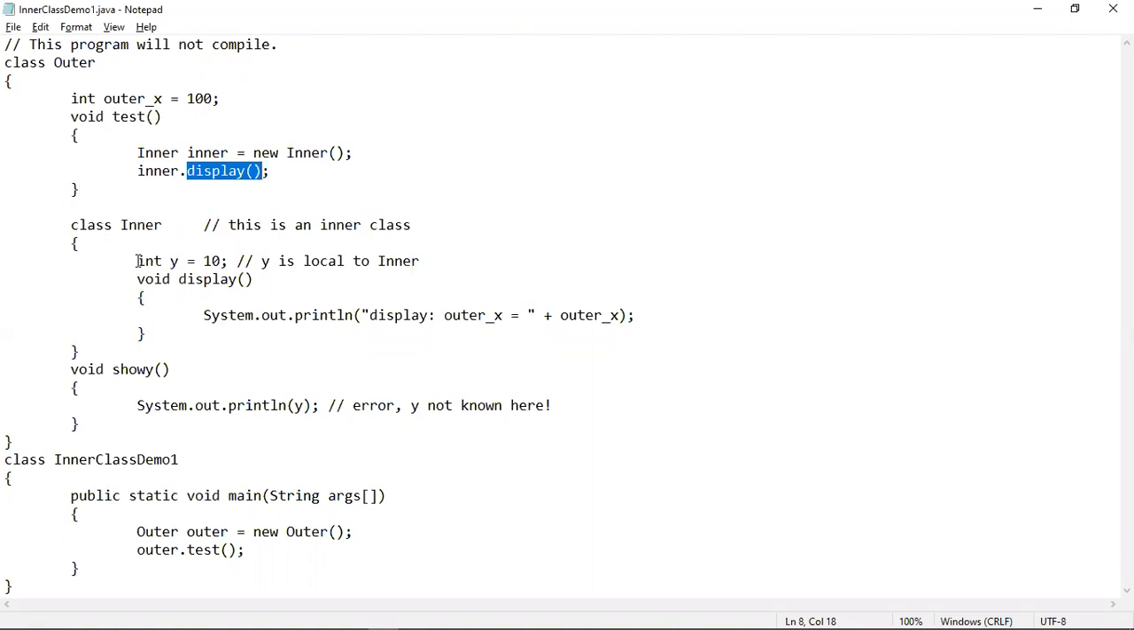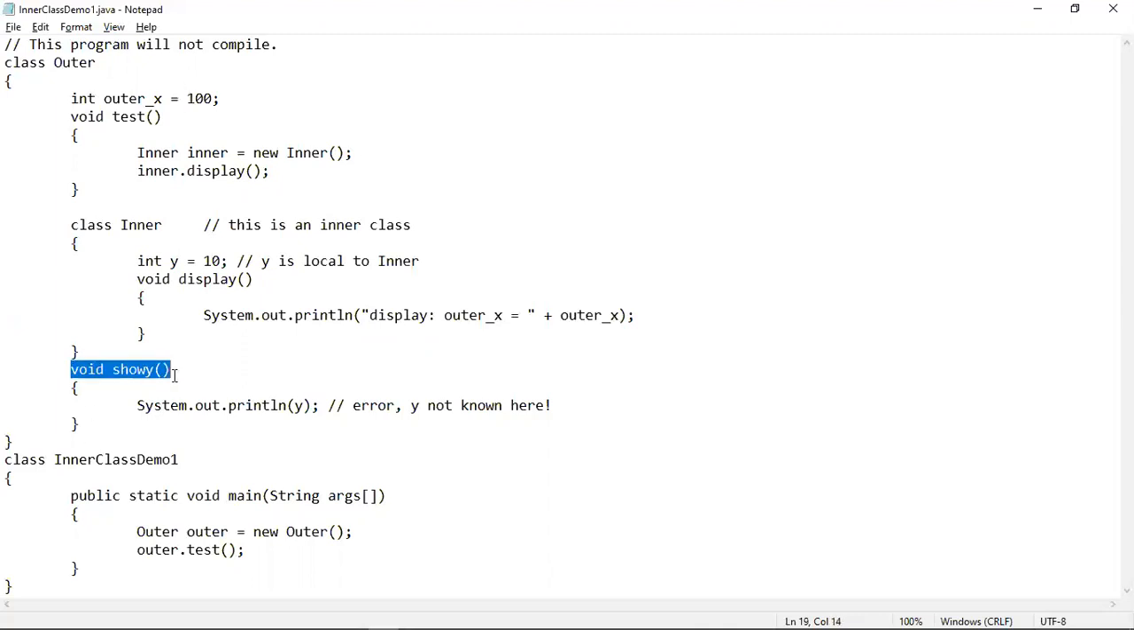This is the inner class and this is the inner class variable. That means this y variable is local to this inner class block only. Whenever you are coming out from the inner class block, the variable y will have no existence. This is the inner class method display, which will be called from the outer class method test using the object of the inner class in order to print the value of the outer x variable, which is the outer class variable, and its value is 100. That will be printed on screen.